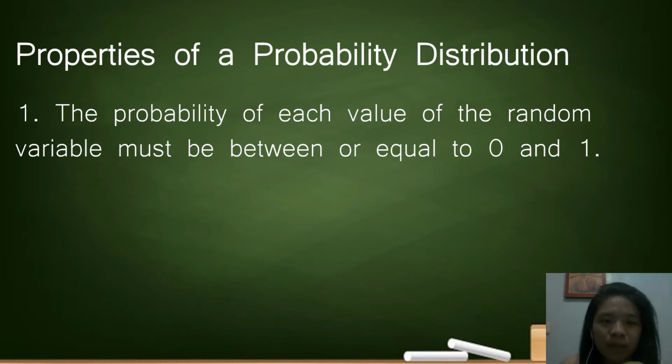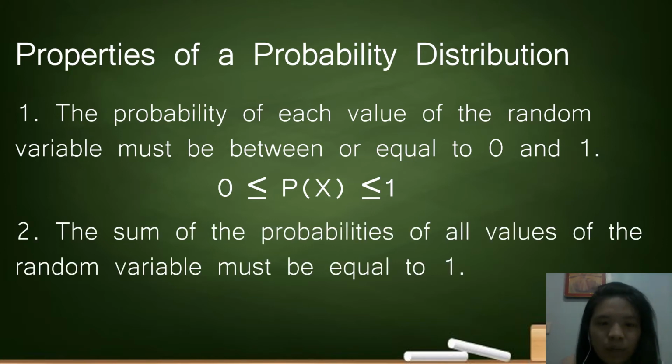So there are two properties of a probability distribution that need to be satisfied in order for it to be called a probability distribution. The first one is that the probability of each value of a random variable must be between or equal to 0 and 1. In other words, p of x should be less than or equal to 1 but greater than or equal to 0. The second property is that the sum of the probabilities of all values of the random variable must be equal to 1, or the summation of p of x is equal to 1, wherein p of x is the value of each probability.